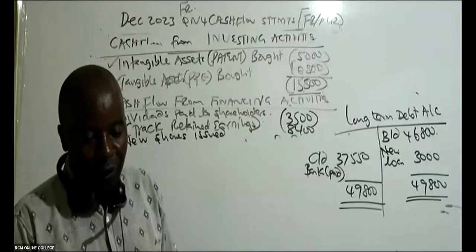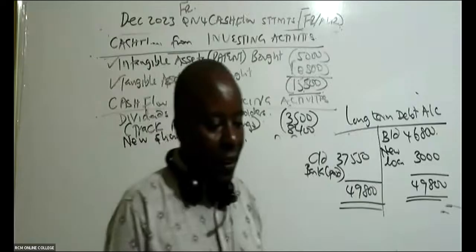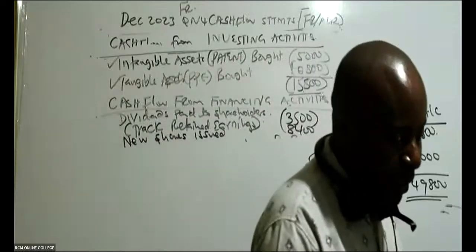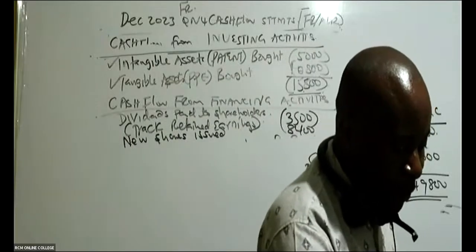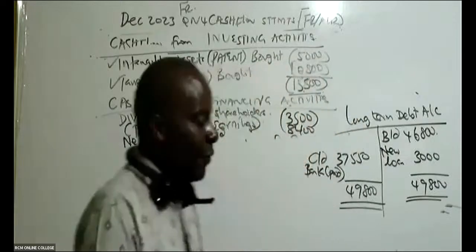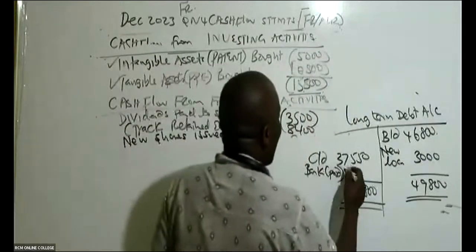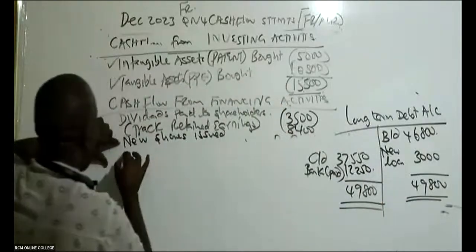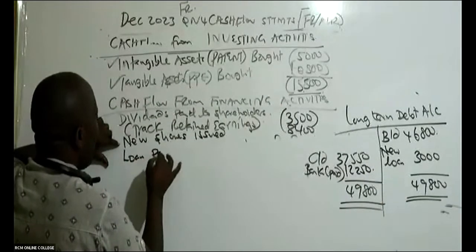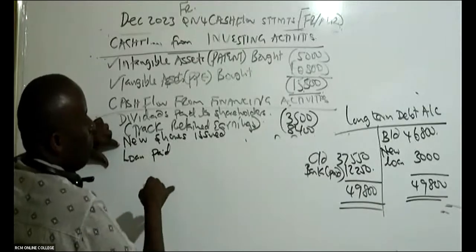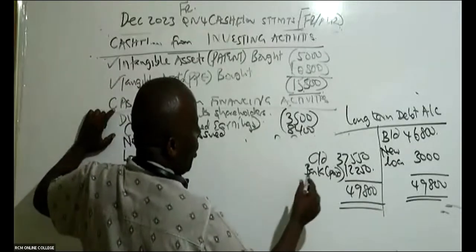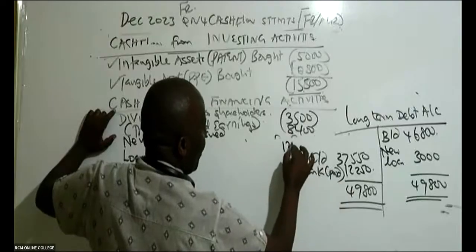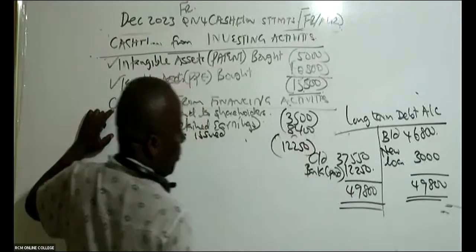12,250. Chogo is getting 12,250. Yes, so this is what I put here. Now here you have to be very, very careful. So we have in this case loan paid. Loan paid in this case is 12,250. So loan paid, of course, you put brackets.